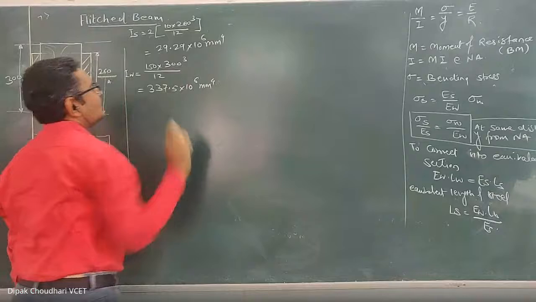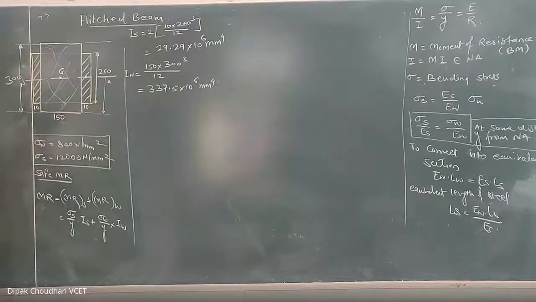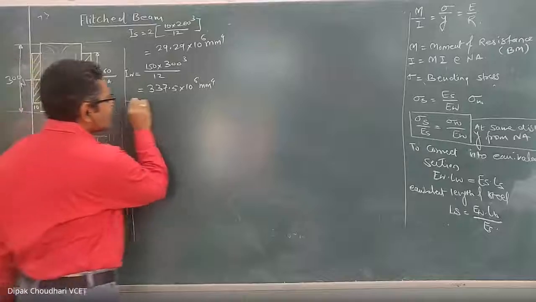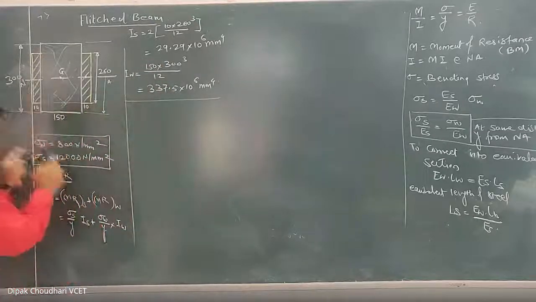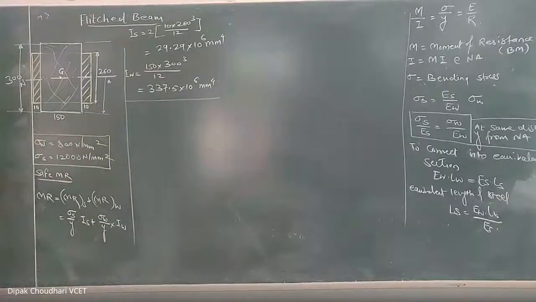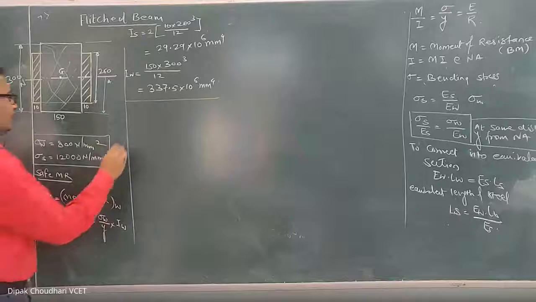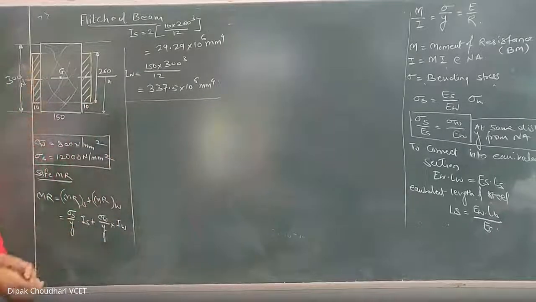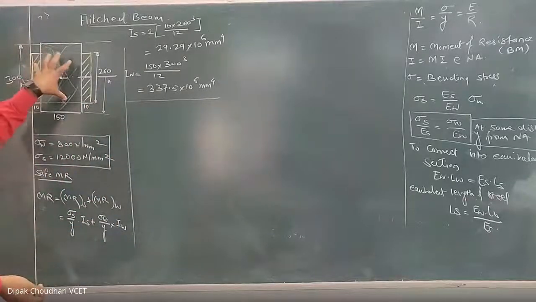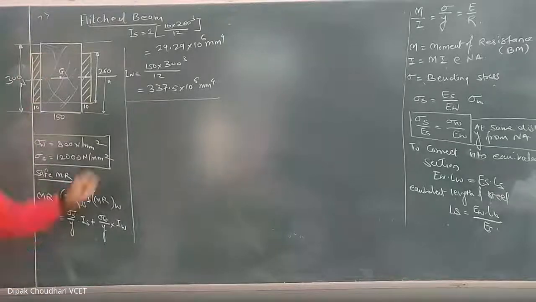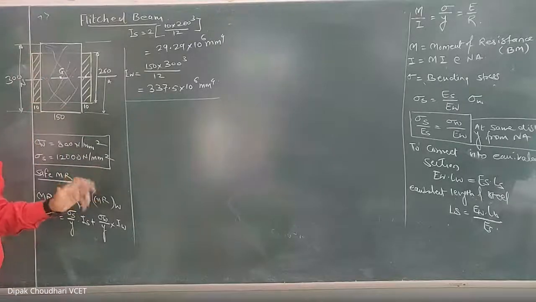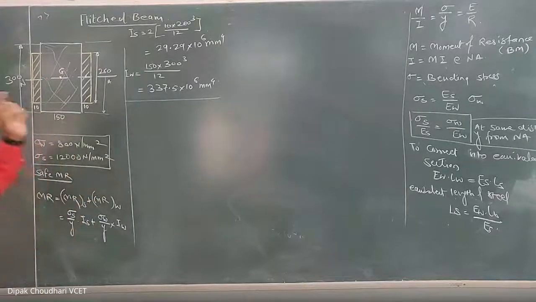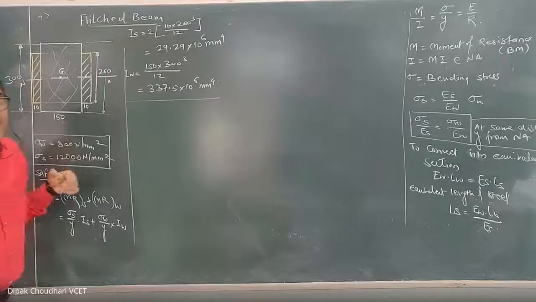Okay, I have calculated the moment of inertia of both the materials about the neutral axis. Now we have to calculate the safe moment of resistance corresponding to this stress value. Here, what I am considering is that I am loading this material such that the bending stress induced in, suppose, the steel reaches its maximum value.